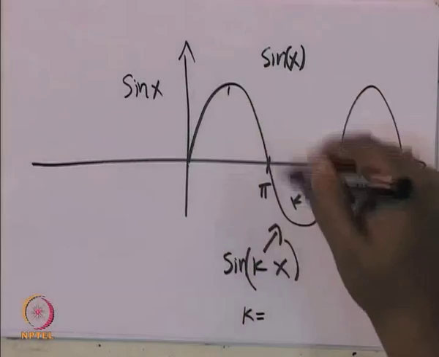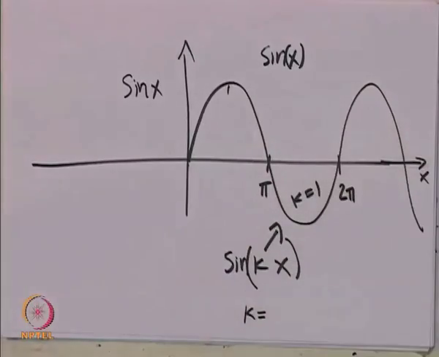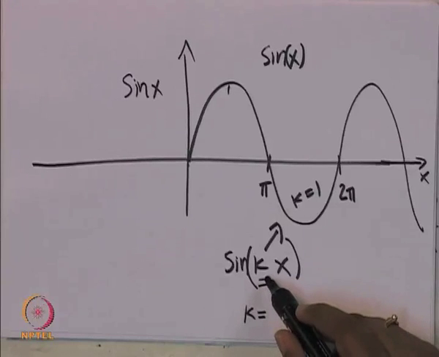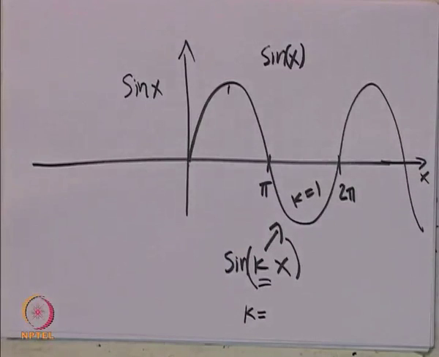Or you can just show the shape, and people will understand that this is sin x. So, there are two ways of telling people: either you show the function by plotting it, or you say that it is a sine wave, sin kx with k equal to 1, and then people will easily understand this.